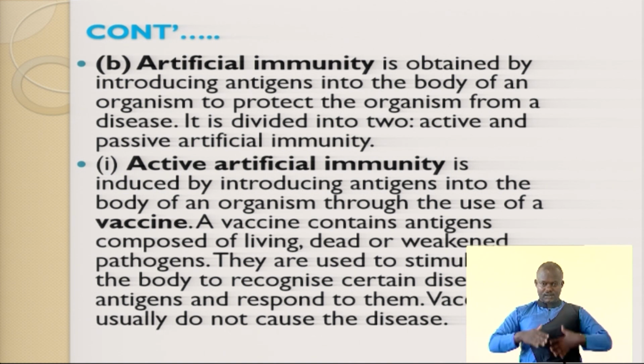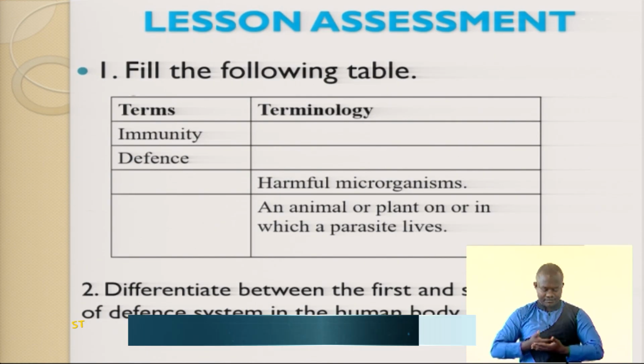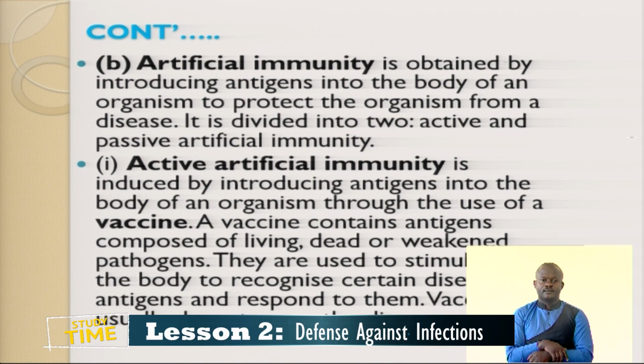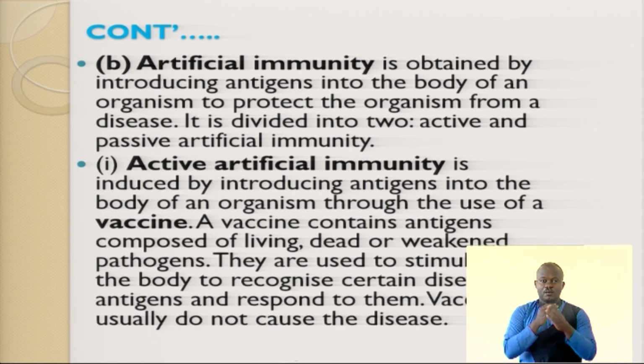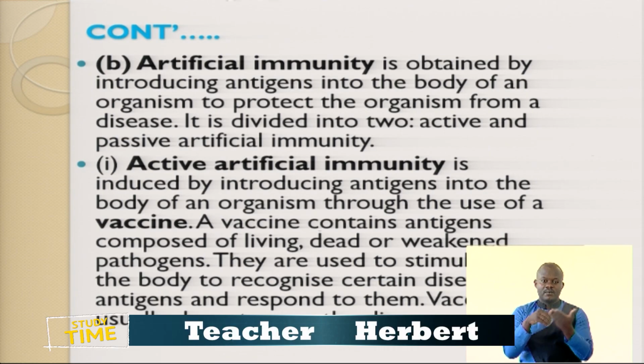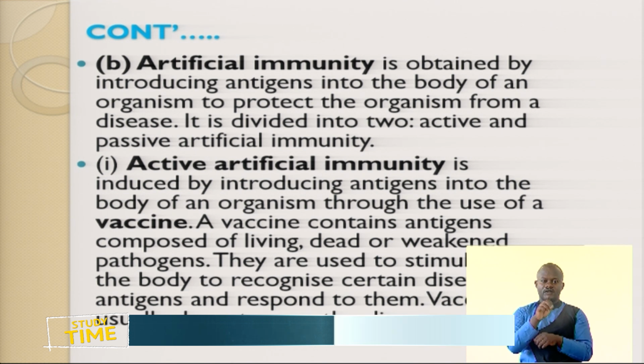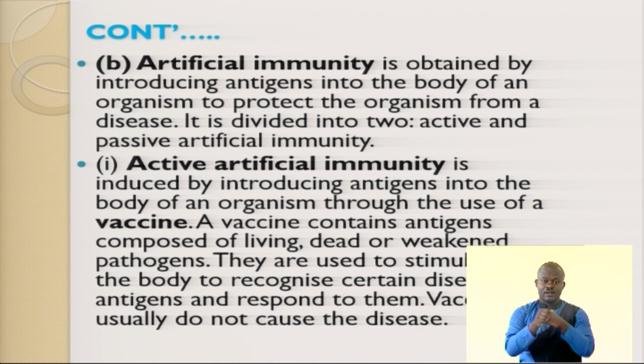This is induced or introduced into the body of an organism through the use of vaccination. Young babies have to be vaccinated.